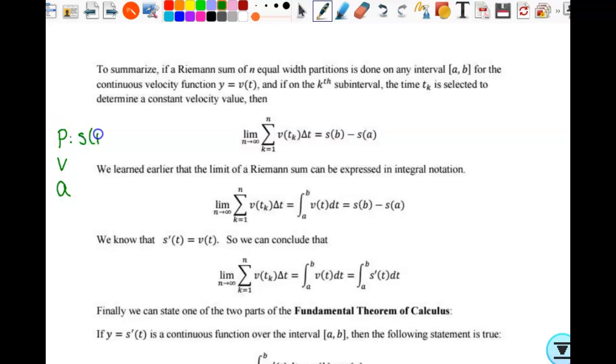So position is S of t. And what's the relationship between position and velocity? Velocity is the rate of change of position. So I can write velocity as s prime of t. So all we're doing here is rewriting this equation by making substitutions. We figured out by summing up an infinite number of rectangles where our function value was velocity, we got change in position equal to change in position.